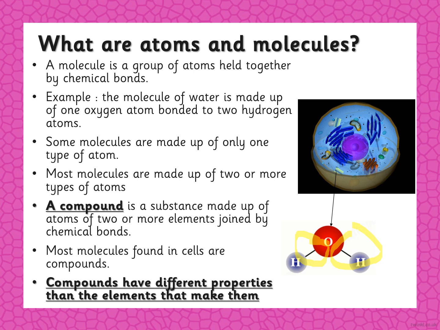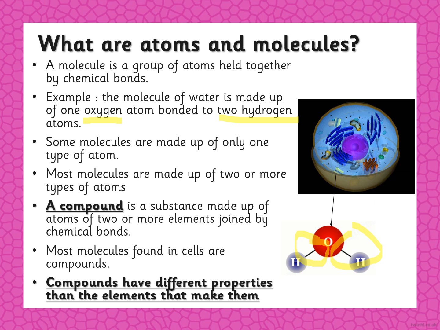So we have the water molecule, which is made up of one oxygen atom and two hydrogen atoms. Some molecules are made up of only one type of atom, like O2, H2. Most molecules are made up of two or more types of atoms. A compound is a substance made up of two or more types of atoms.